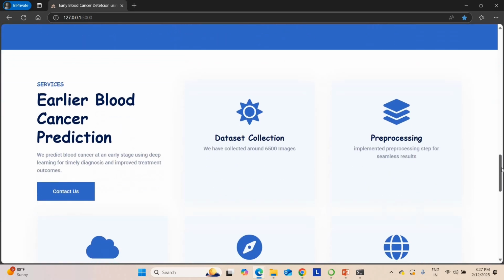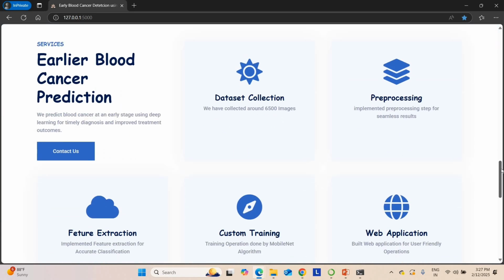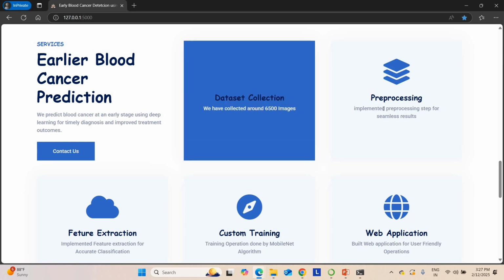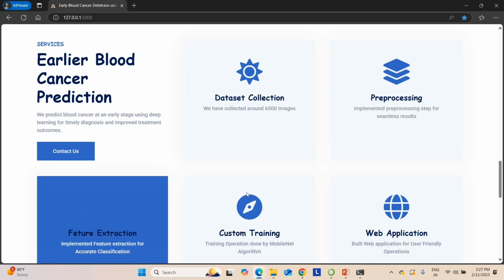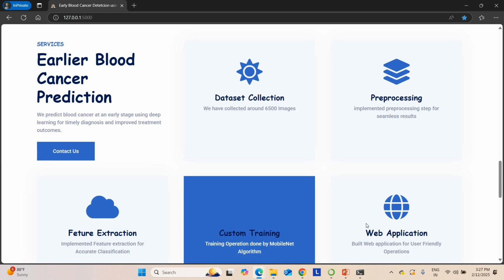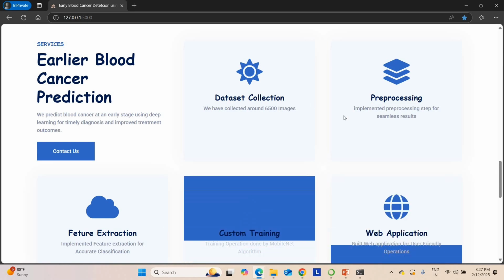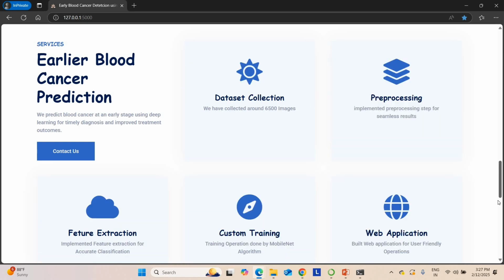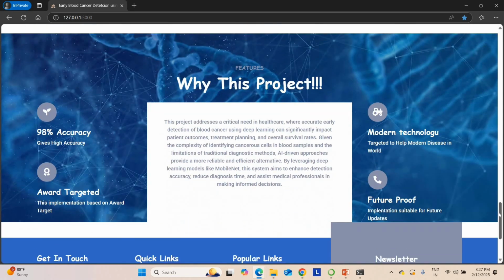The overall modules involved in the project are dataset collection, pre-processing, feature extraction, custom training, and then the web application. So why this project? This project uses modern technology. It is future proof, so you can update it for anything. This project is completely based on the targeted function for medical emergencies. These are the features available in this project.